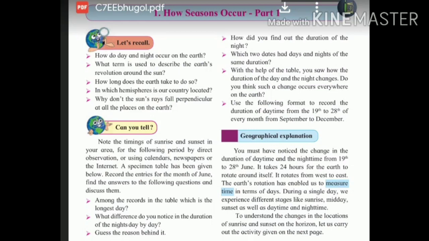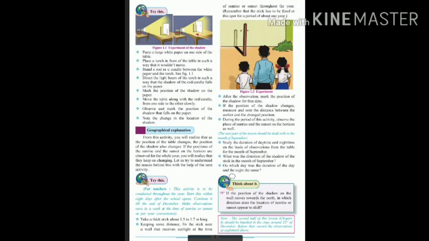To understand the changes in the location of sunrise and sunset on the horizon, let us carry out the activity given on the next page. This activity you can do at your home also. Paste a large white paper on one side of the table.